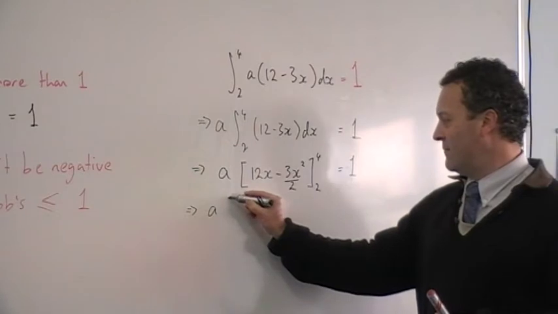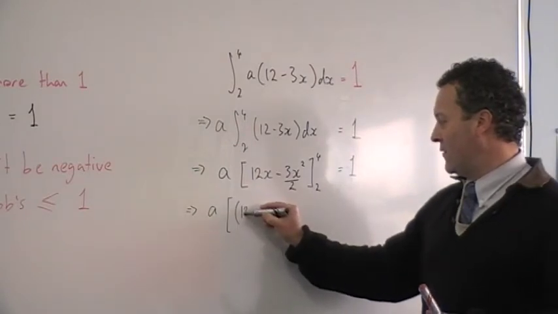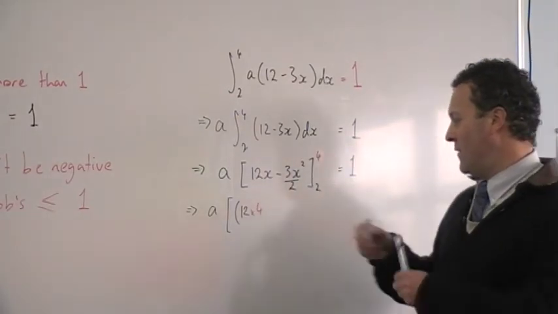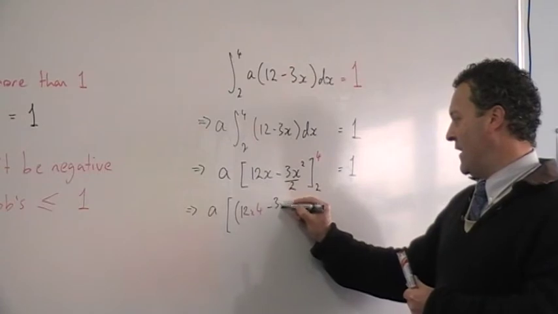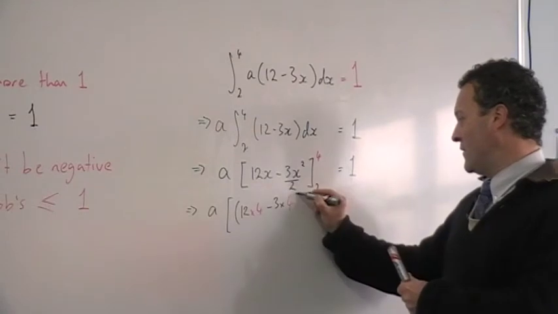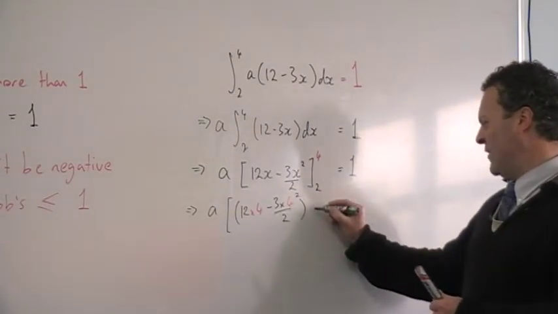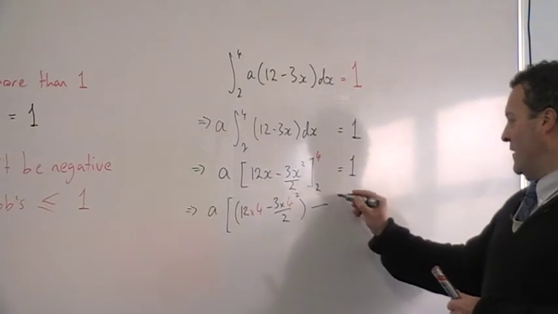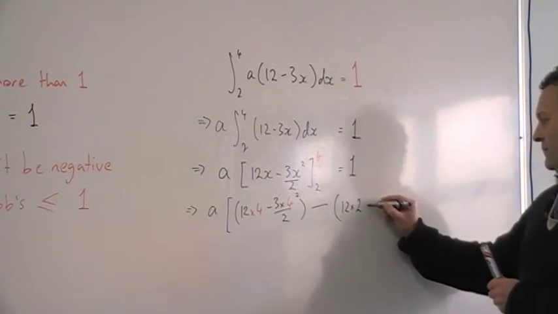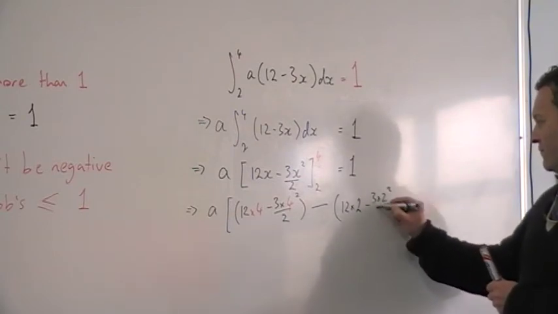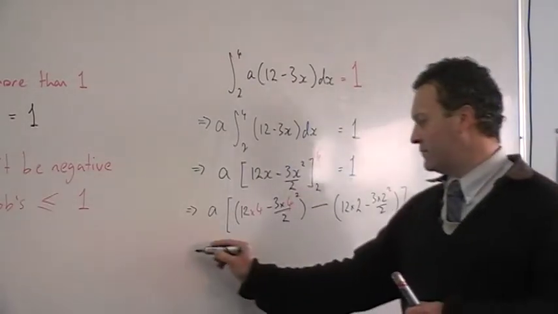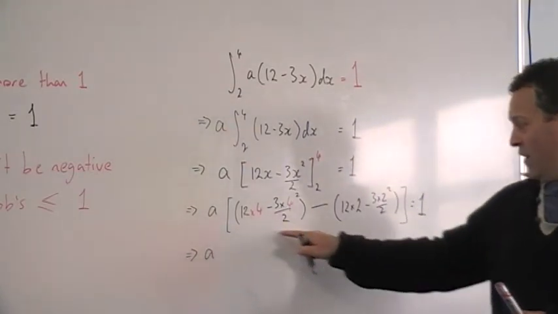Substitute your numbers in. So 12 times 4 minus 3 times 4 squared over 2. Then what do I do? Minus. Substitute 2 in. Work out what all of that equals.